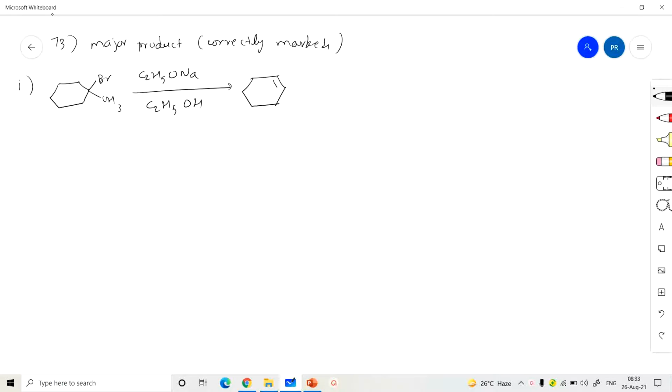What is given there is CH3 plus a double bond CH2. He is saying this one is minor and this one is major.